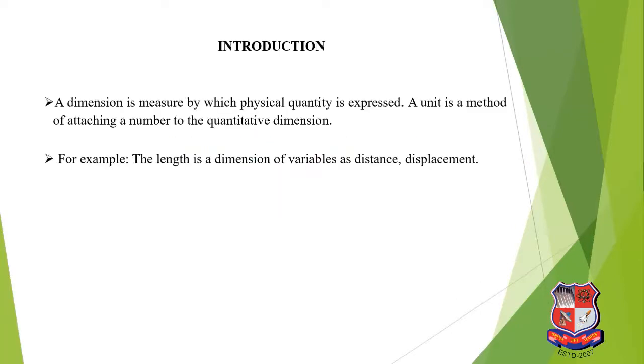Introduction. What is dimension? Any physical quantity is expressed in terms of dimension. Means a dimension is a measure by which a physical quantity is expressed. For example, length is a dimension of variables such as distance and displacement.